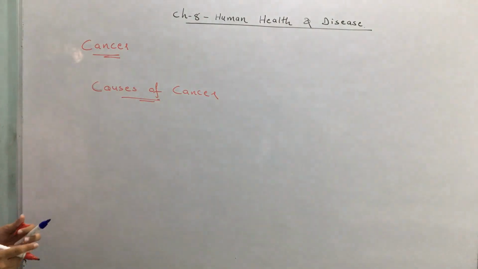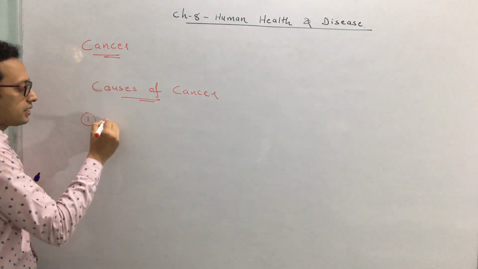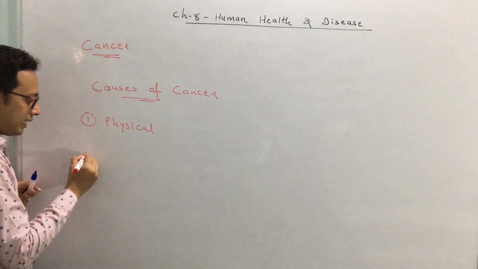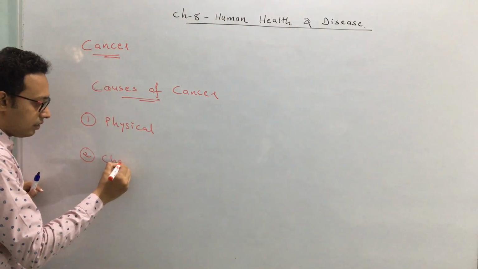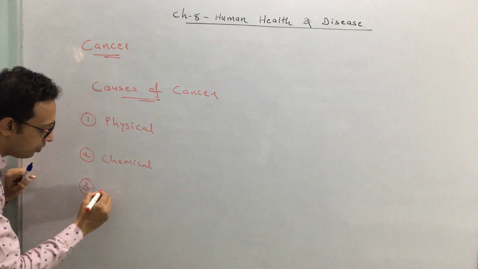The causes of cancer can be broadly classified into three types. First, physical. Second is chemical. Third is biological.